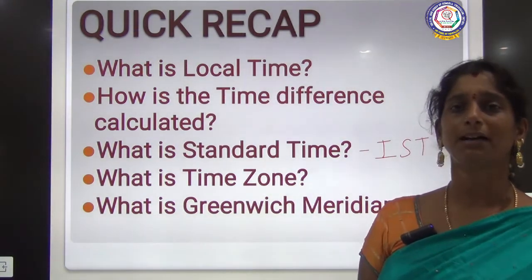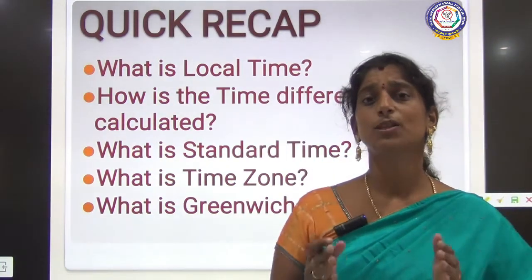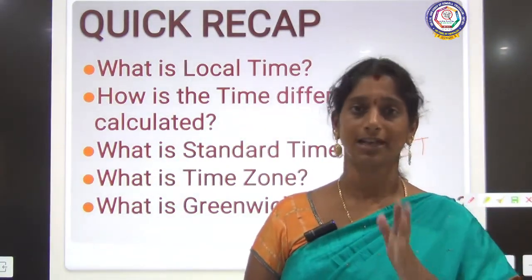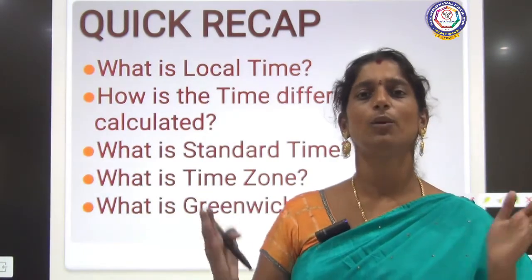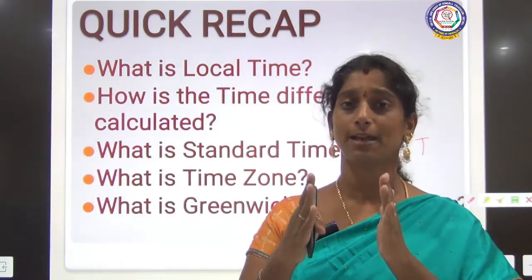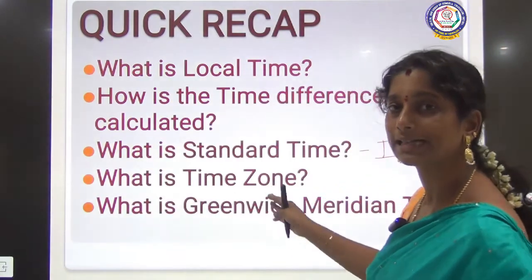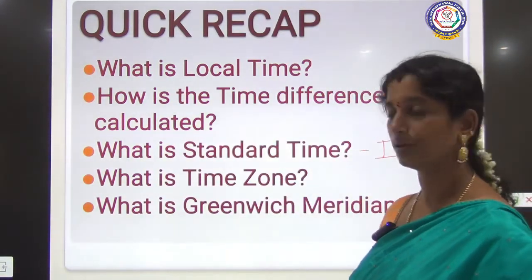Then we get into time zone. Time zone is nothing but the areas which fall under the same time, right? So the 2 or 3 places, whatever the places may be, when they fall under the same time group, we call it the same time zone, right?